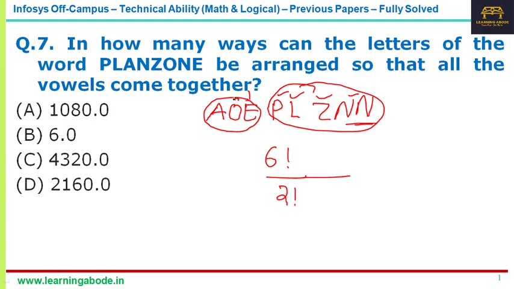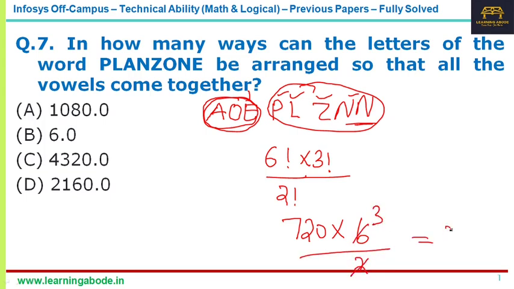Also, among these 3 vowels they can arrange themselves in 3 factorial ways, so we have to consider that as well. Now let's try to solve this. 6 factorial is 720, and 3 factorial is 6, divided by 2, so it is like 3. 720 into 3 is 2160. That's answer option D for question number 7.